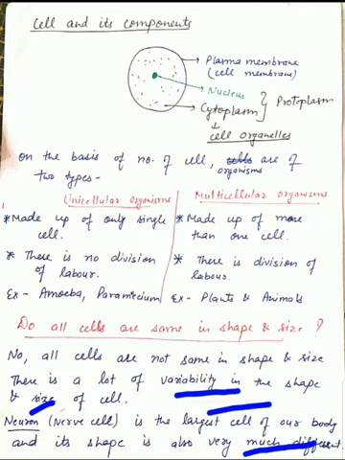After the neuron, there are more cells like white blood cells and muscle cells. These cells also have very different shapes.